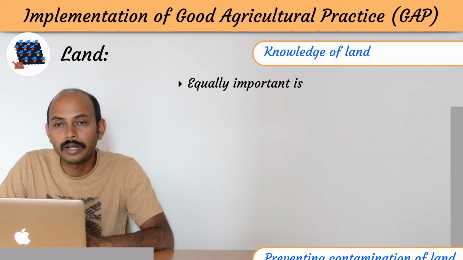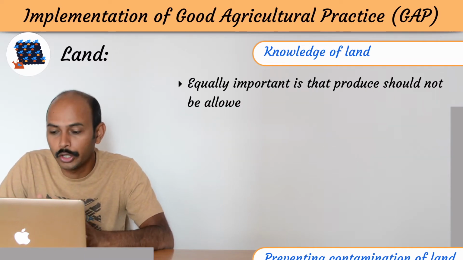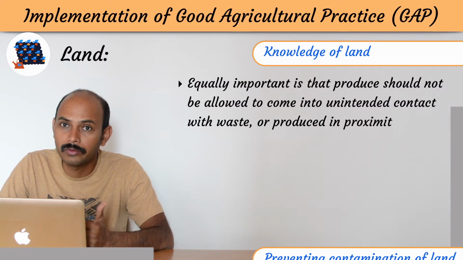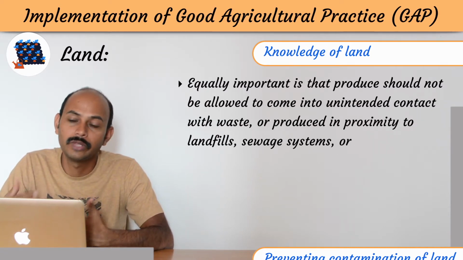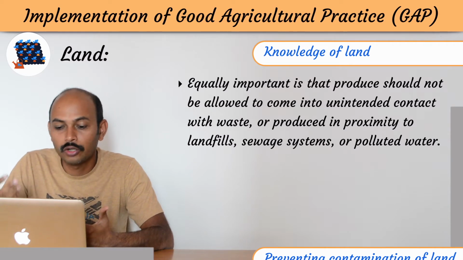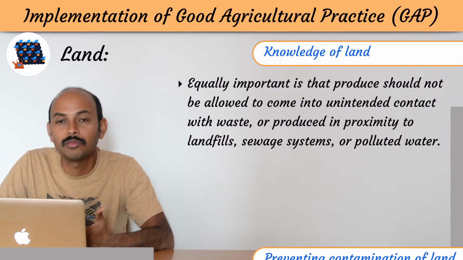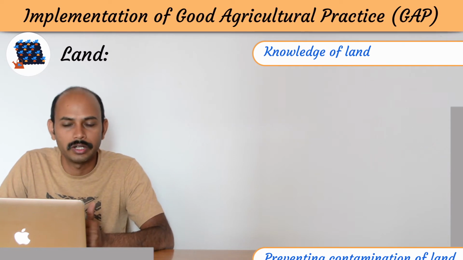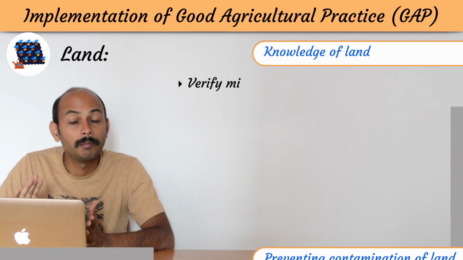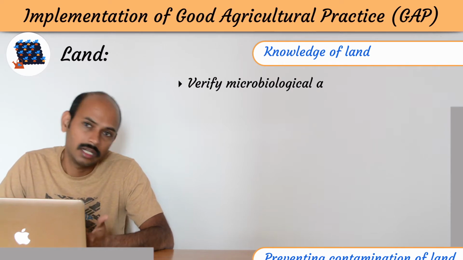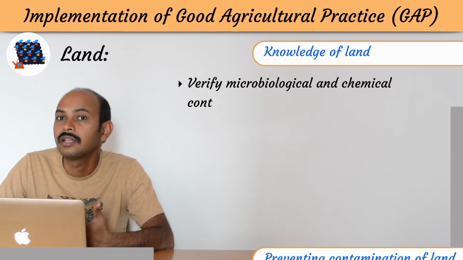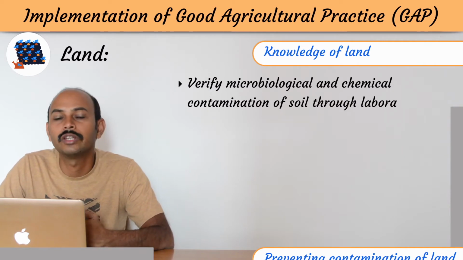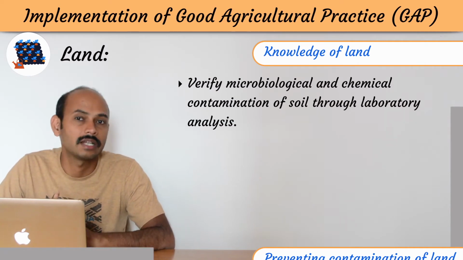And equally important is that the produce of your farm should not come in contact with waste products, with some kind of landfill, sewage system or polluted water, because that will also contaminate your products. And some of the microbiological and chemical contaminations can also be analyzed with laboratory analysis. So you can send the samples and they can give you the report whether your fruit product is contaminated or not.